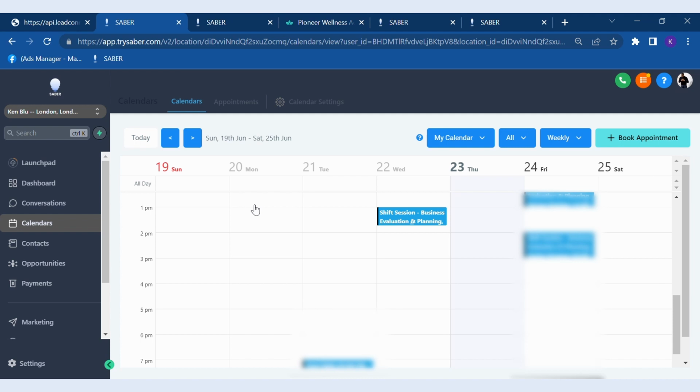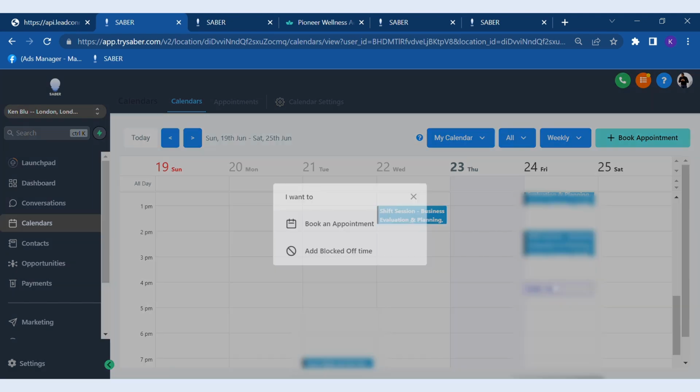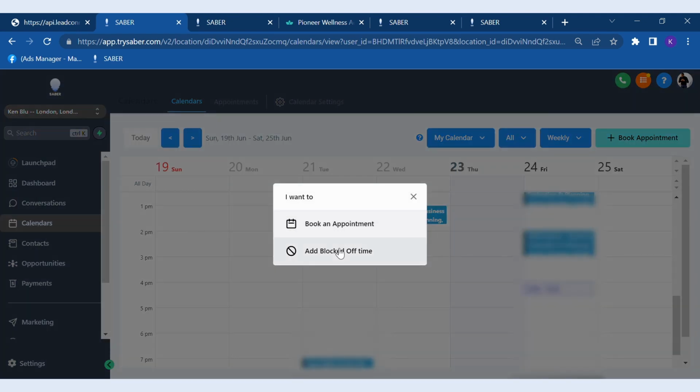But you can also manually go in and book somebody with you at any particular point in time. So I can select a particular portion, and I should be able to book somebody in. It has to be in your calendar, and I think you can only book them in the future. So if I say Friday, I can book that time off, or I can book an appointment, and that helps you to manage your time a bit better.